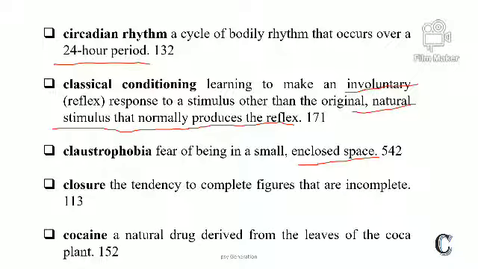Cocaine, a natural drug derived from the leaf of the coca plant. So cocaine is made from the coca plant.